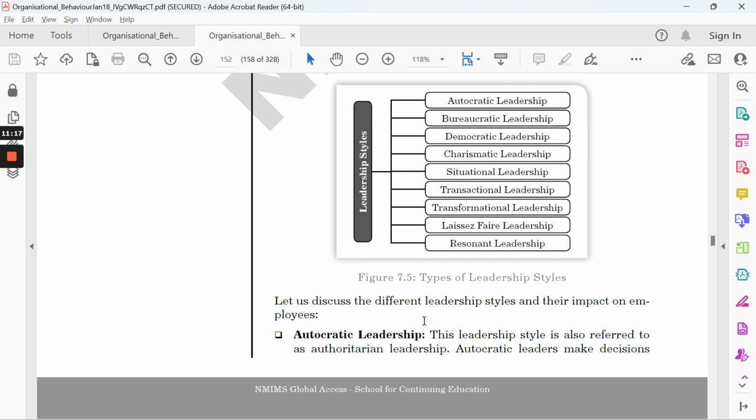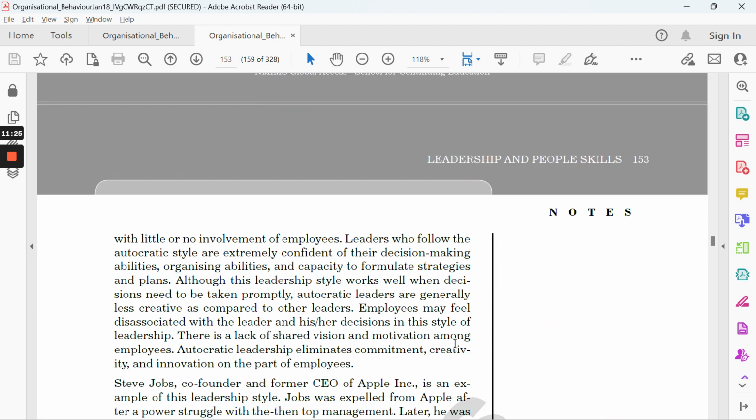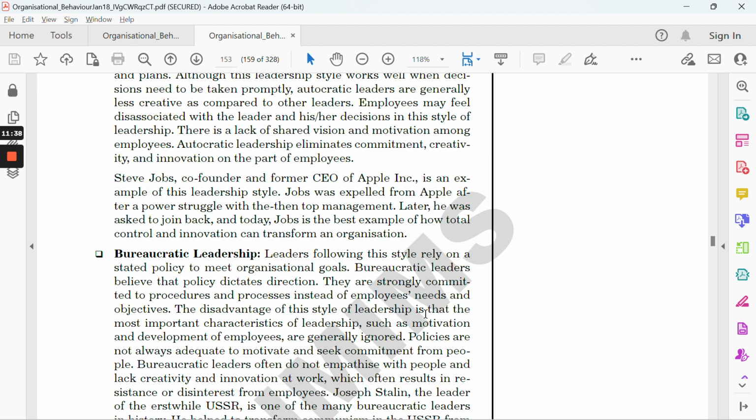If you talk about all types of leadership, the first one is autocratic leaders, where they simply make the decisions and work promptly, and you can say the CEOs and top managers can just work, and there is a lack of motivation. They are simply concerned about getting the work done, right? So this is autocratic leadership.